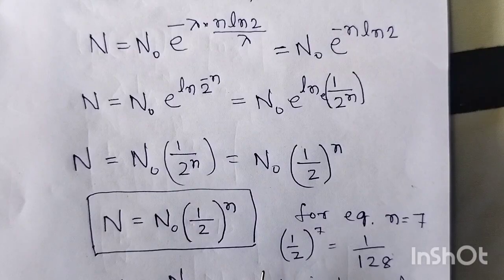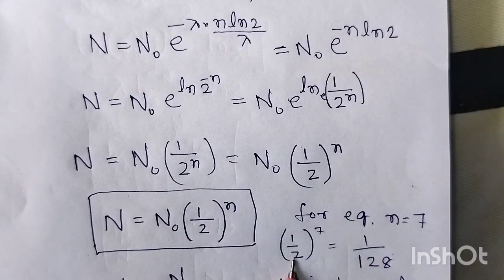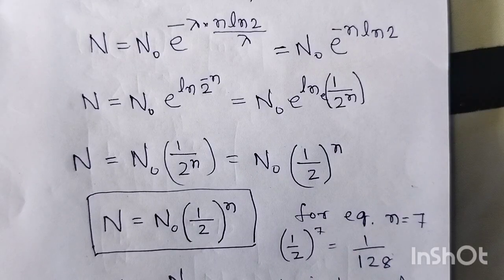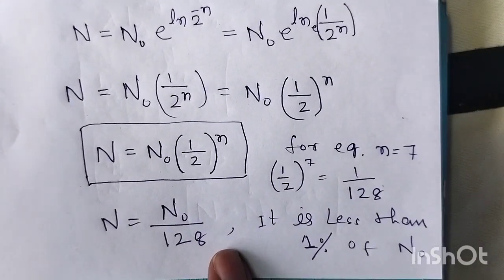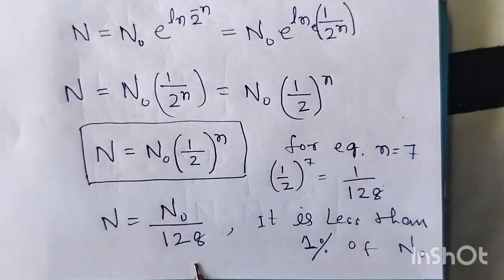0, 1, 2, 3, 4 and so on. For example, n equal to 7, you take (1/2)^7, it will become 1/128. It is 1/100 approximately, no? So what happens? Here n will become n naught by 128. So it is less than 1% of n naught. Means if you allow a particular radioactive species for 7 half-lives, the activity decreases to less than 1%.